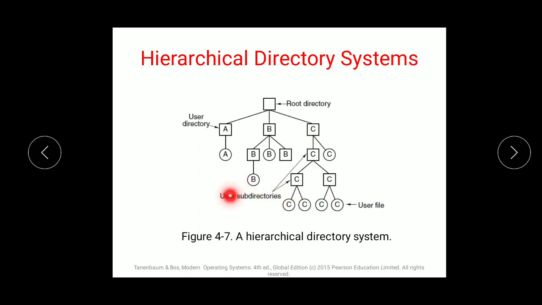Can you see? In those user subdirectories, I have Notepad files, Word files, PowerPoint files, Excel files, all those files. So these are a hierarchy set under your system, so that you can do a level of arrangement of your files.